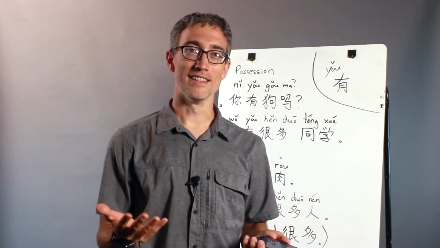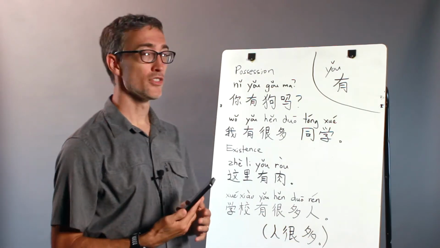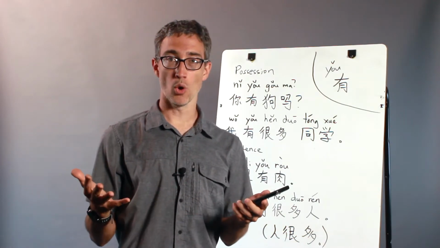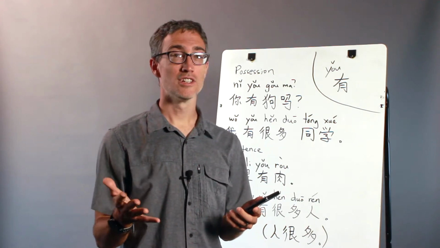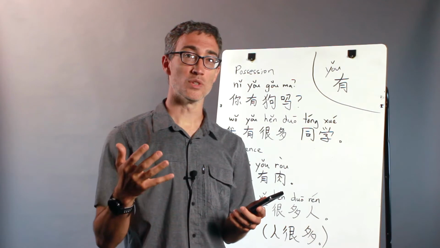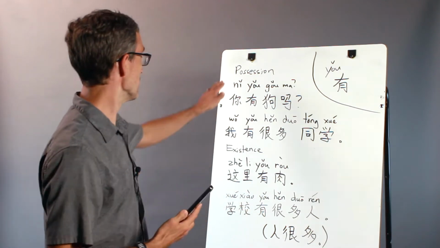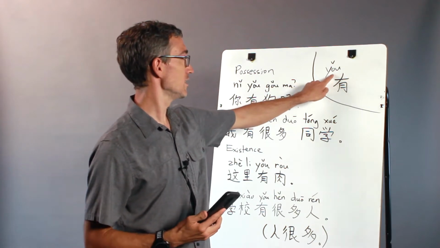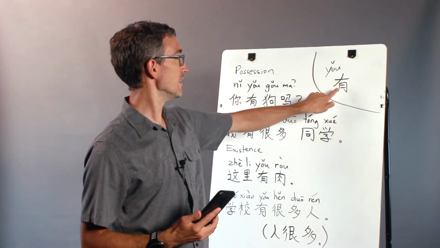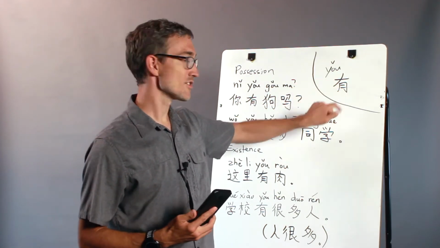Welcome back. In this point, we're going to learn about how to use the Chinese word 有, and it means sometimes to have, and other times it means to exist. And so we'll talk about possession, to have, and we'll talk about existence. This is what it looks like in Pinyin, 有, and looks like this in Chinese characters.